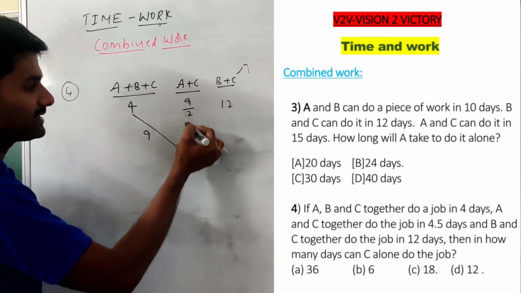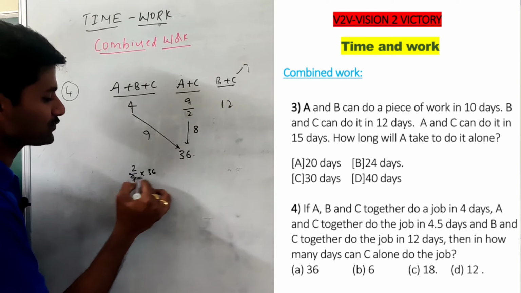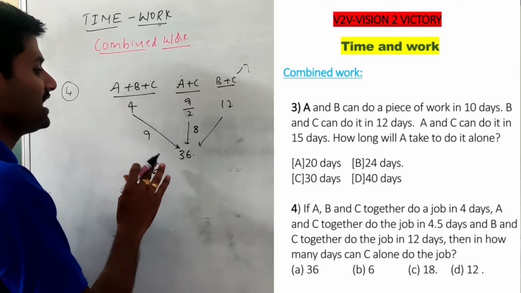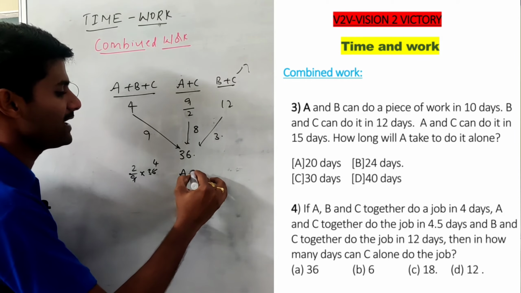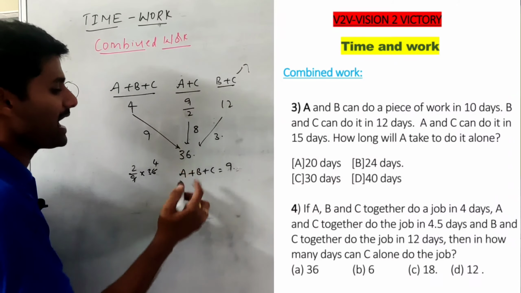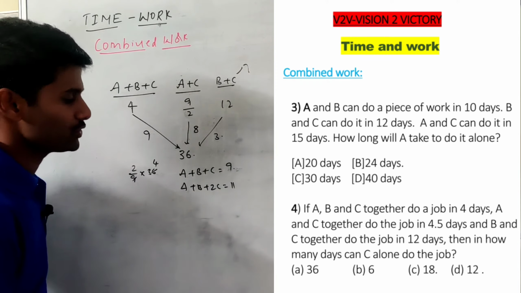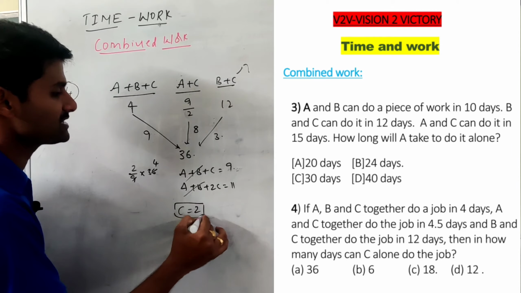And 12 days gives 3 units per day. So A plus B plus C performs 9 units per day. If you add these, A plus B plus 2C performs 11 units. Subtracting these values, C performs 2 units per day.